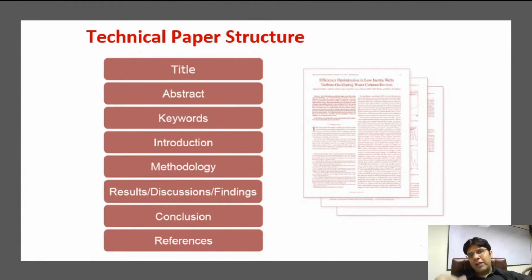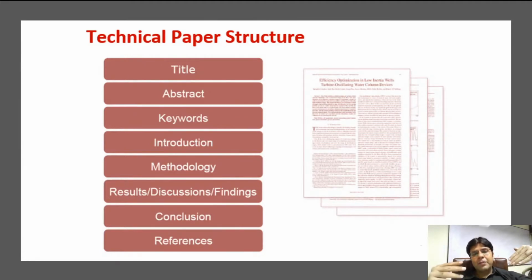If you want to write a technical paper, these are the sections of the technical paper. First of all you should have a title, then an abstract, then keywords, introduction, methodology, results, conclusion, and references. Okay, so in the title you have a very fancy title. The title should depict the overall research you have carried out. So your title should be very meaningful. And then the abstract is the summary of introduction, methodology, result, discussion, findings, conclusion, and references.